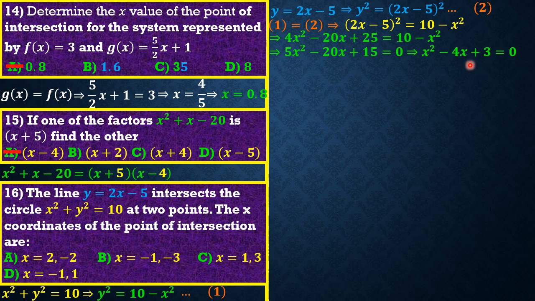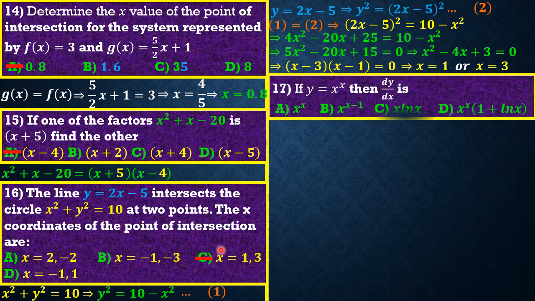We look for two numbers that if we multiply, we have positive 3, and if we add, we have minus 4. Whenever we have cases like this, we must know that the two numbers must both be negative, since their product is going to give us positive, but their sum gives negative, knowing that negative plus negative is still negative. So the numbers are minus 3 and minus 1. If you solve for these, we have x equal to 1, or x equal to 3. So friends, it means that our option C is the best option.